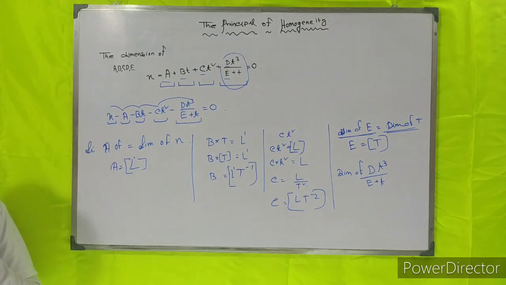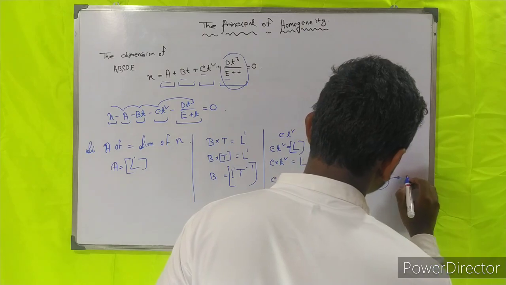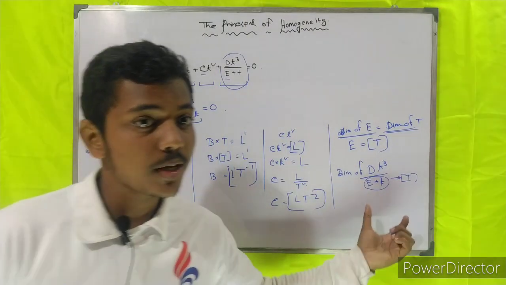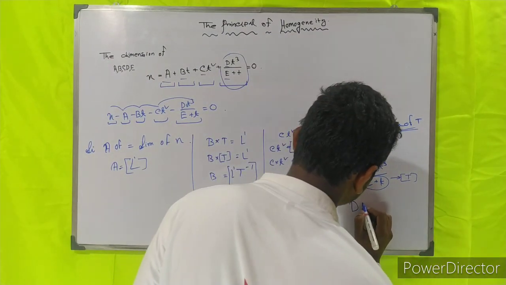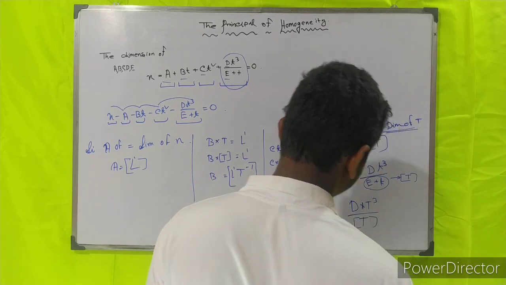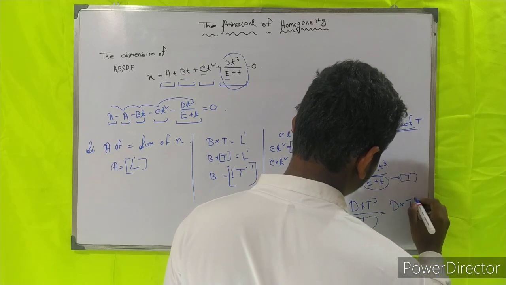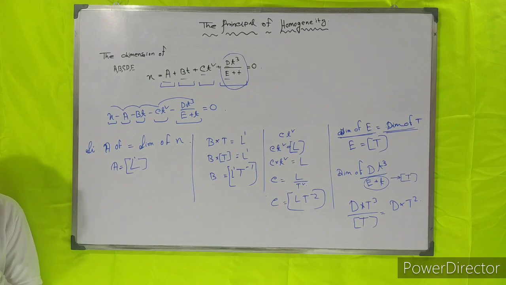The dimension of the lower term, e plus t, is t. The upper term will be d into t cube by t. So we can find d into t square.